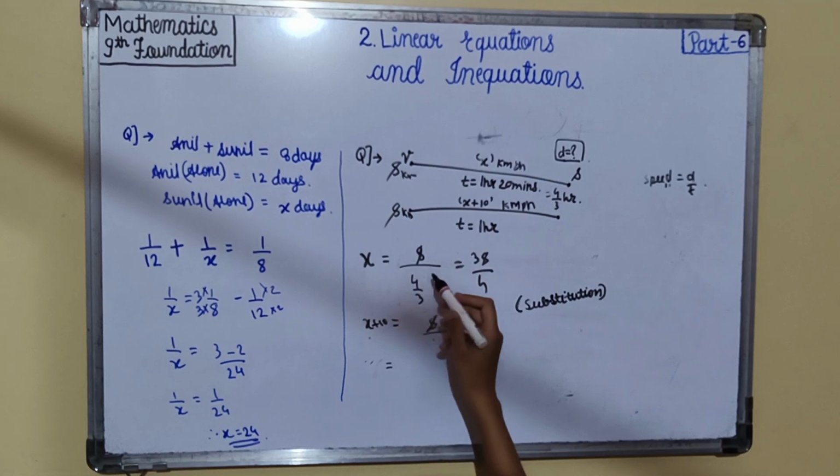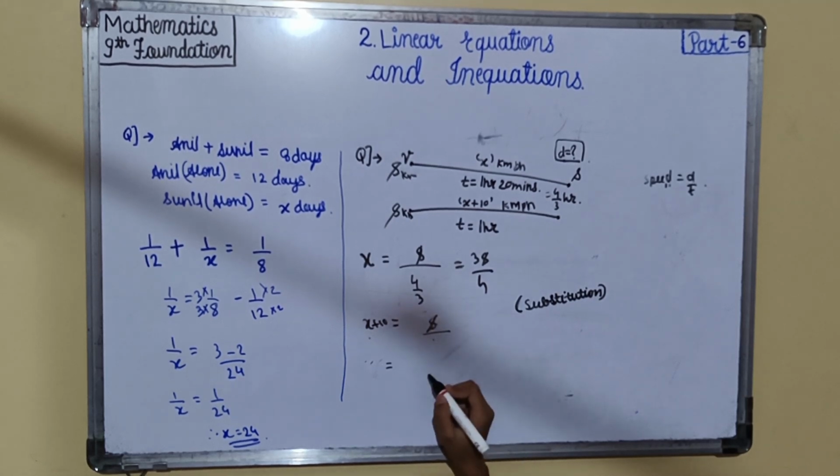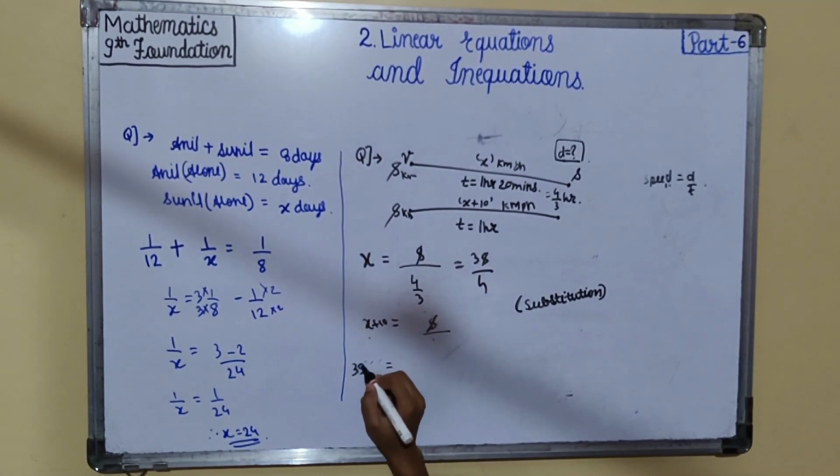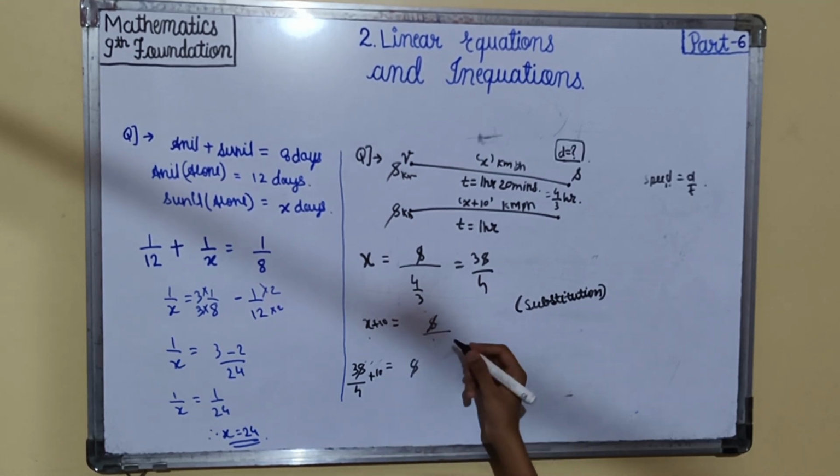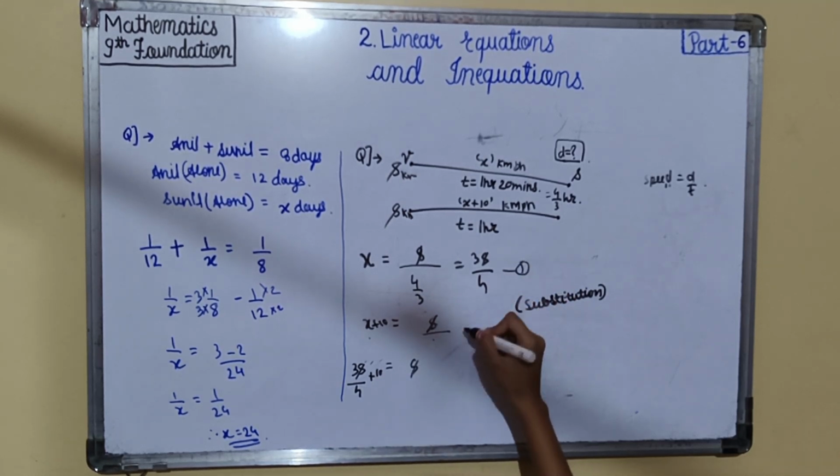Now we know the value of x is 3s by 4, so 3s by 4 plus 10 is equal to s. We substitute equation 1 in equation 2.